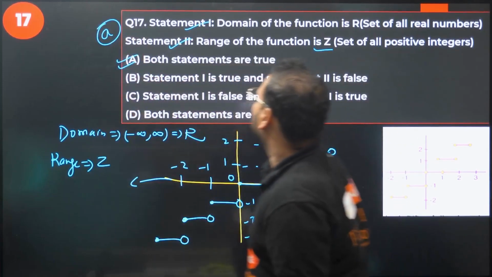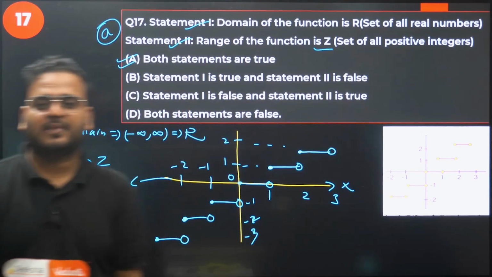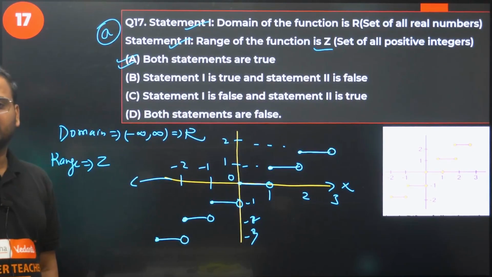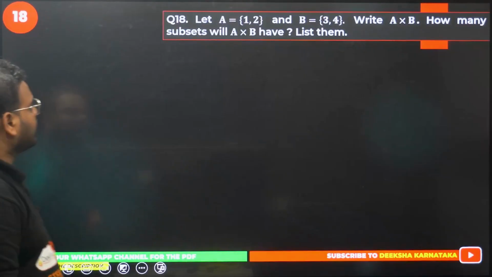Both statements are true. Is that clear or not? Is that clear? Crystal clear? Yes. Question number 17 done. Question number 18 now for all of you.